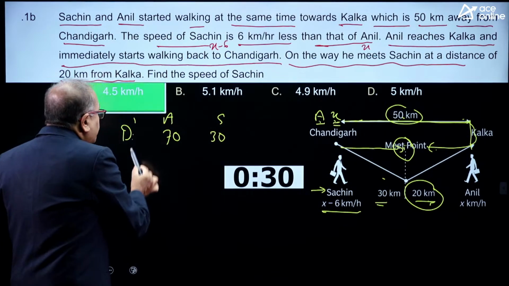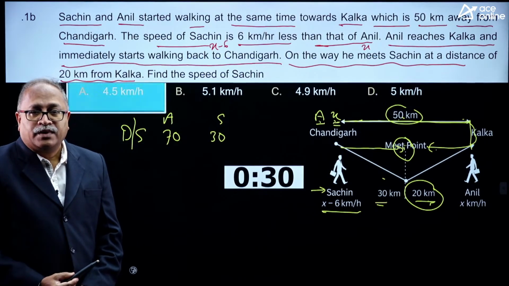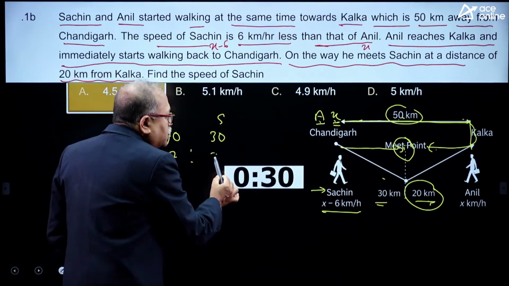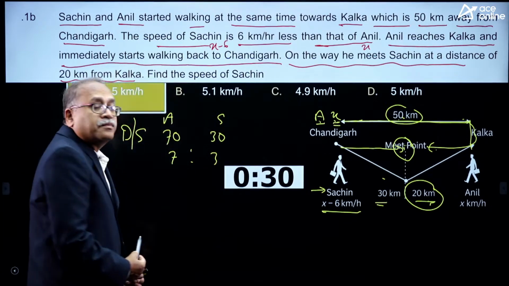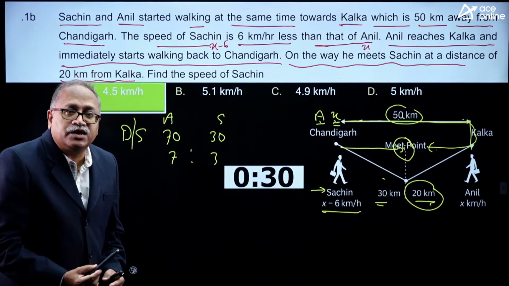And we know the speed ratio and the distance ratio are the same. So, what is the speed ratio? The speed ratio is 7:3.